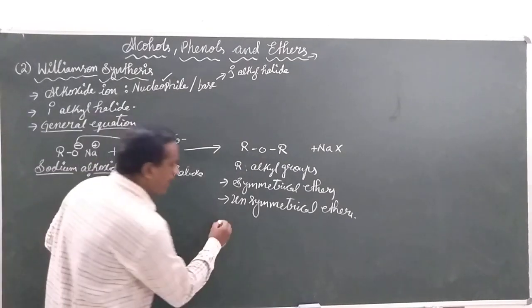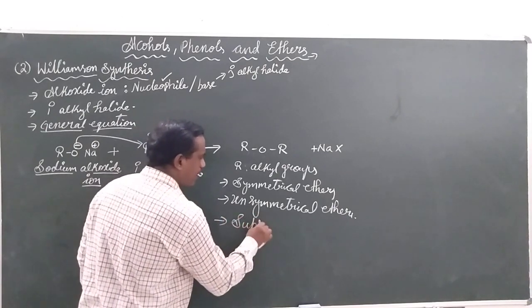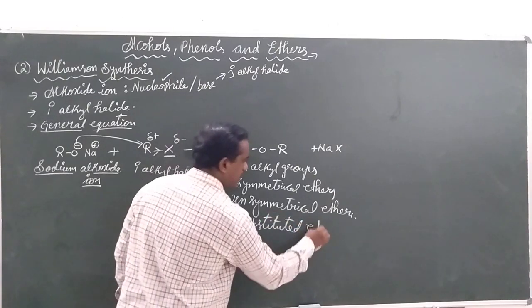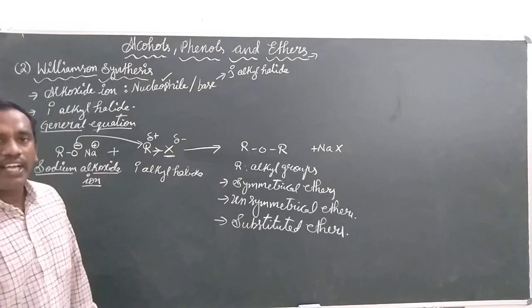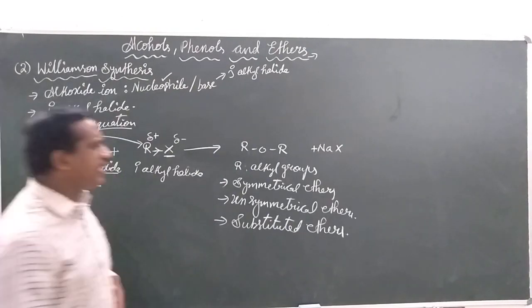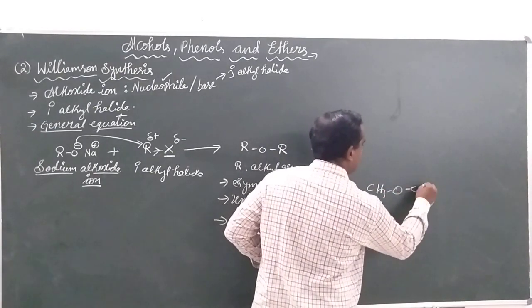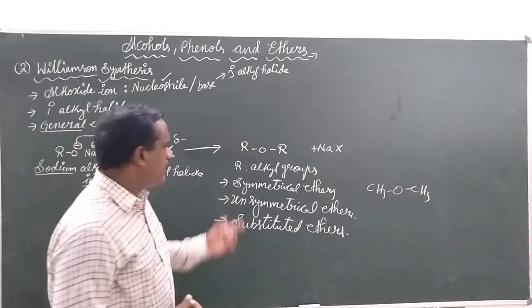We can even prepare the substituted ethers. What is the substituted ether? If you see a symmetrical ether, you can have CH3OCH3, which means both alkyl groups are the same.